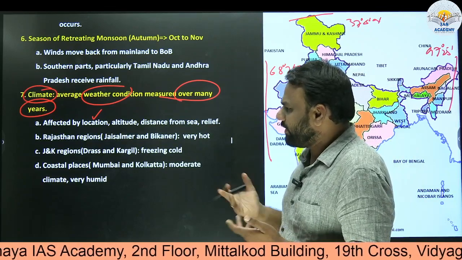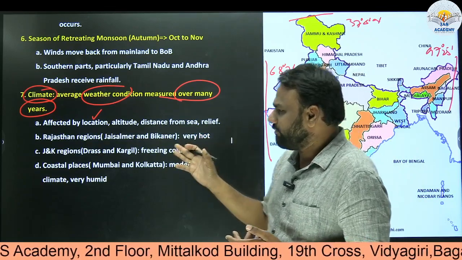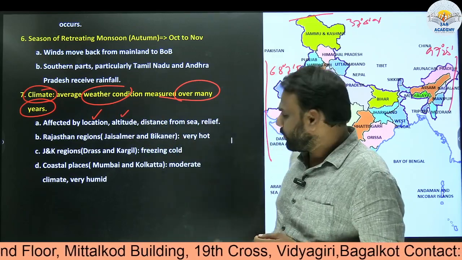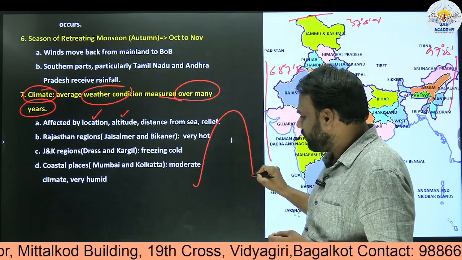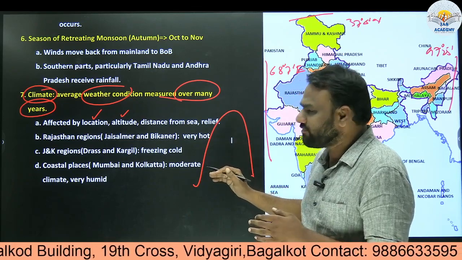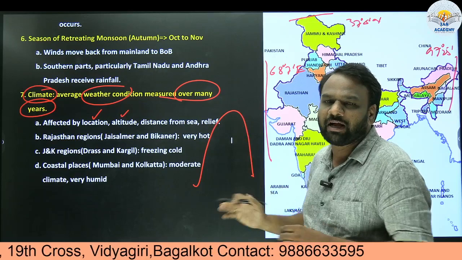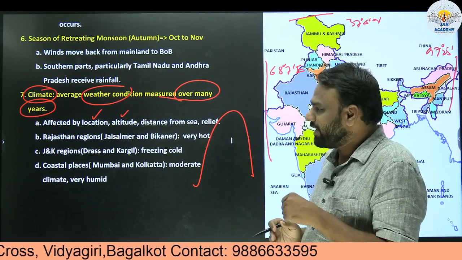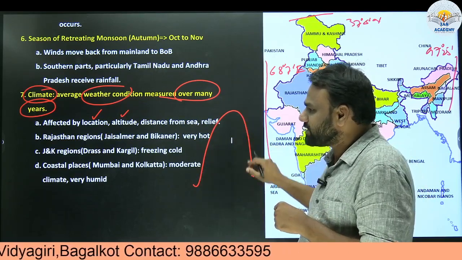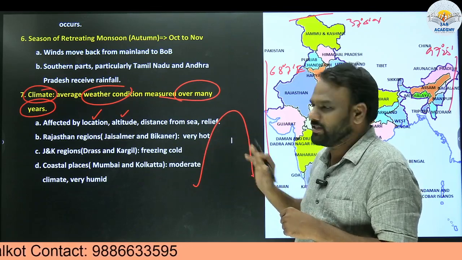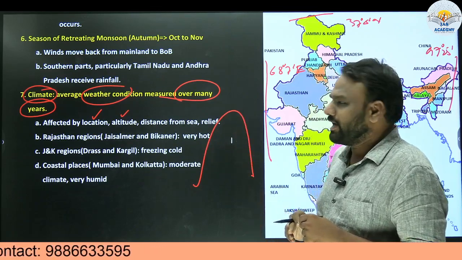Next, for every location, the important parameter that affects is location. Next is altitude. Altitude means height. We know that at sea level the temperature will be less, but as we move towards higher altitudes, the temperature will come down. So what we understood is that the altitude of a place also has an impact on the climate which that place is witnessing. So altitude has a relation.